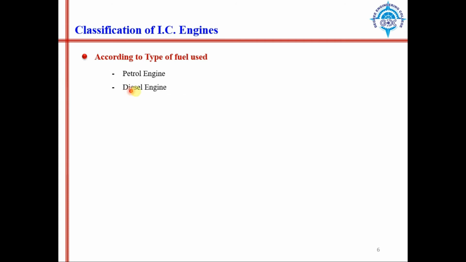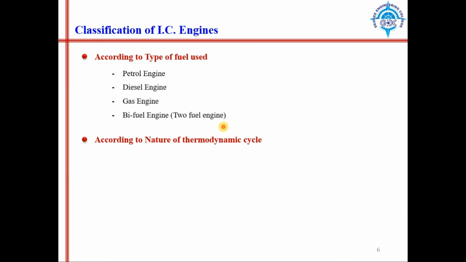First is the petrol engine, which uses petrol as fuel. Then diesel engine, gas engine, and bi-fuel engine, in which more than one fuel can be used. Next classification is according to the nature of the thermodynamic cycle, meaning on which cycle the engine works: Otto cycle and diesel cycle engines, and dual or mixed cycle engines. We will learn these cycles in detail.